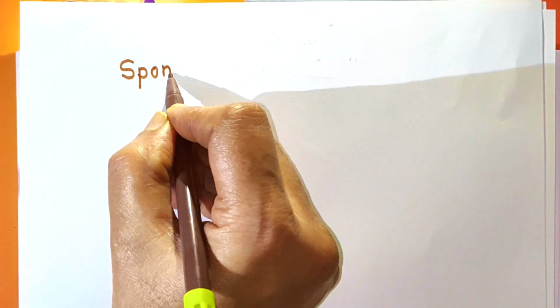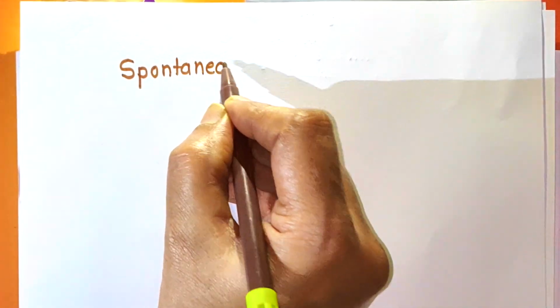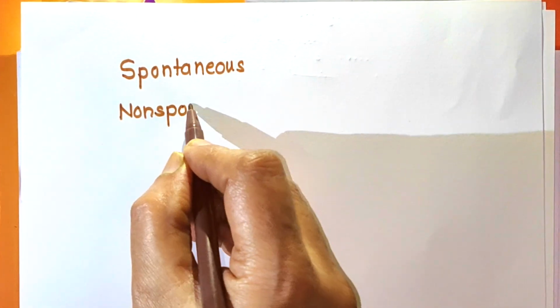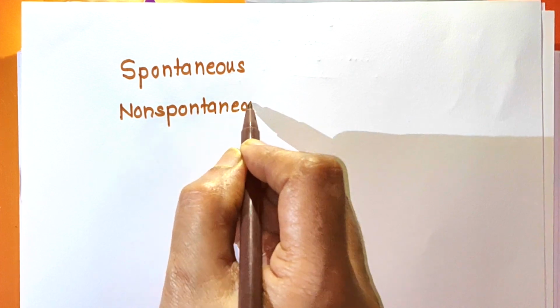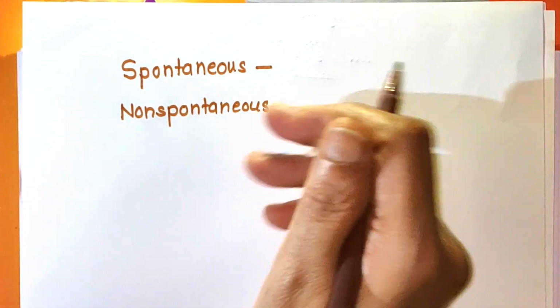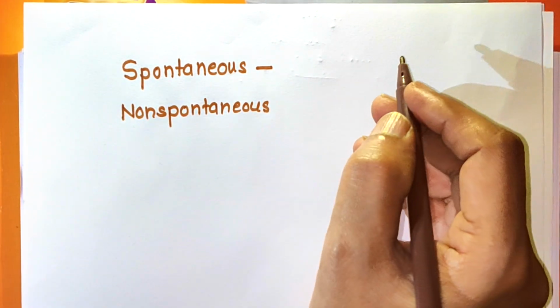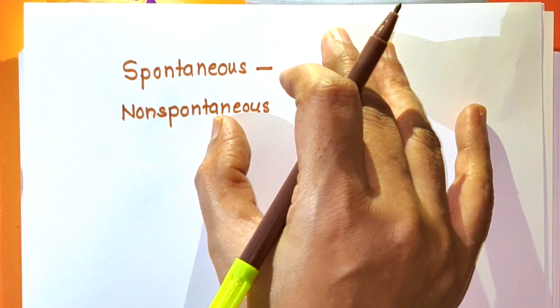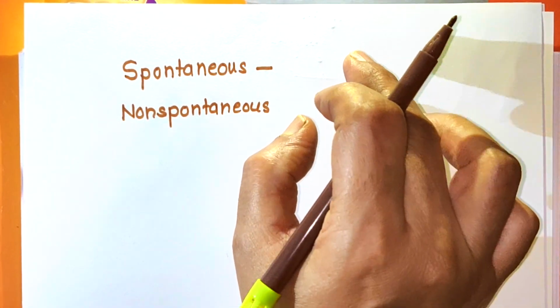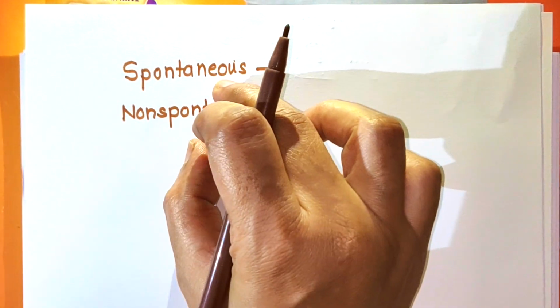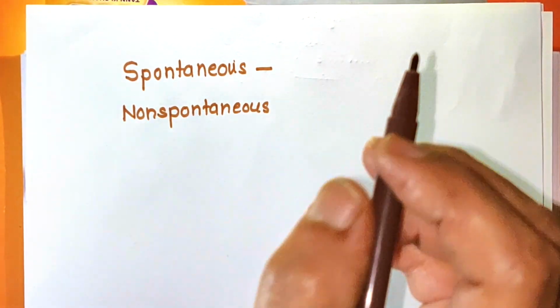Now you know another concept: spontaneous reactions and non-spontaneous reactions. What is a spontaneous reaction? The reaction which takes place naturally, in its own way. That is, when the reactants come in contact with each other, no external influence or external force is required. That reaction takes place naturally. That reaction is called a spontaneous reaction.